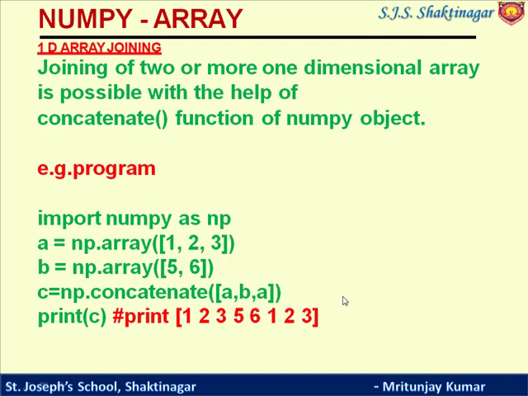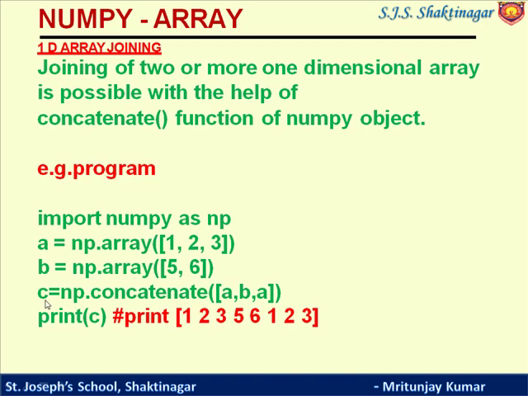Now 1D array joining. How can we join two 1D arrays? Joining two or more 1D arrays is possible with the help of the concatenate function. You can see in the example, there are two arrays. a is equal to np dot array 1, 2, 3. Second, b is equal to np dot array 5, 6. The two arrays are there. So simply the concatenate function can be used to join these two.